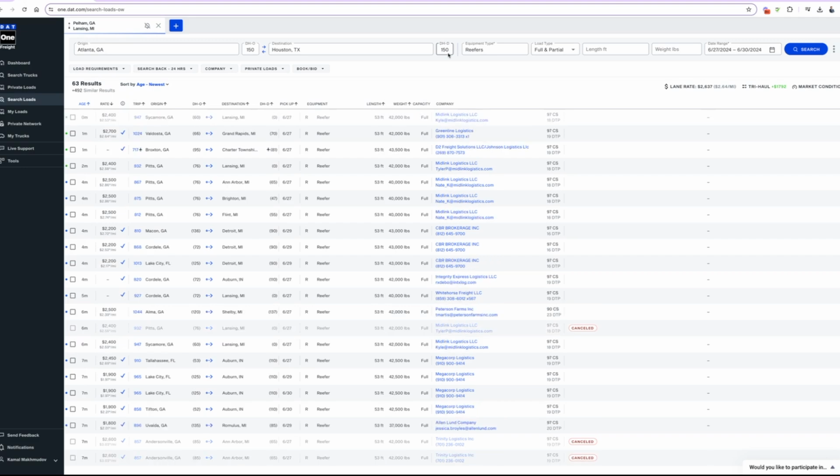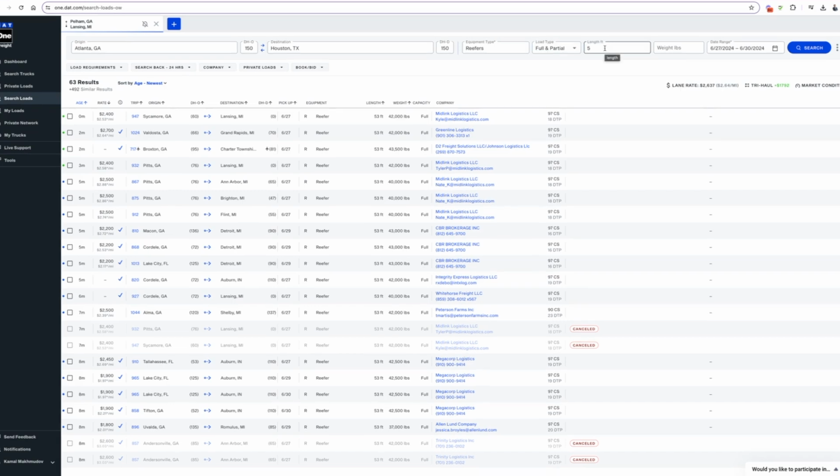Or deliver that load. So then equipment type is basically what type of trailer we're talking about. Load type is very straightforward. Are we going to pick a full load up or the partials? Length of the trailer, usually what you will see is 53. Weight is very straightforward, but we'll put that we're not willing to pick up more than 45,000 pounds. And then we will put the date, let's say today's date, and let's say next week, Thursday. Okay, let me come back and we'll pick this up.